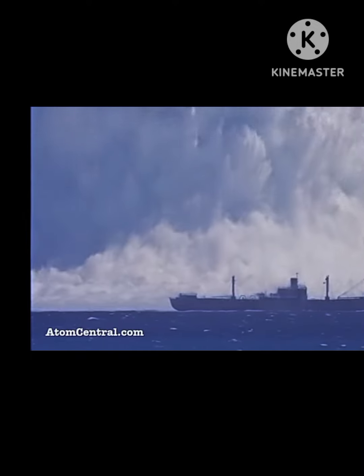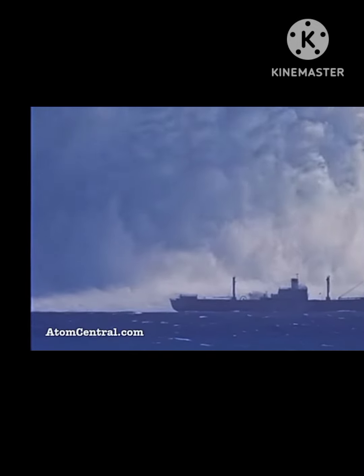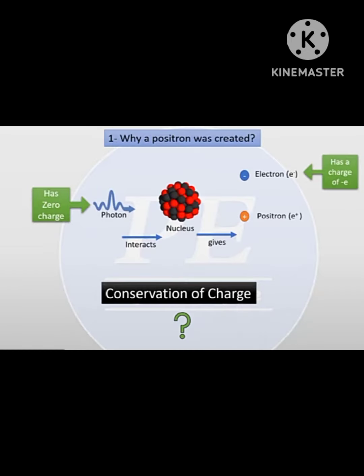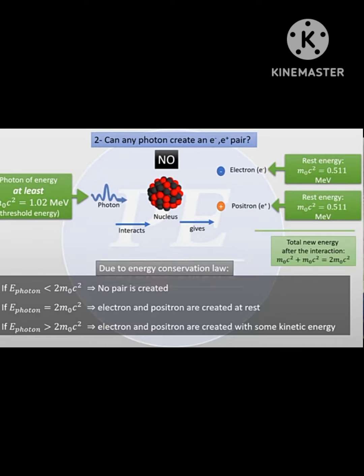But there is another example of E equals mc squared, in which energy is converted into mass, or I should say, light energy is converted into mass. This process is called pair production. In this process, light energy in the form of gamma rays, when it hits a heavy nucleus, is converted into a pair of an electron and a positron.